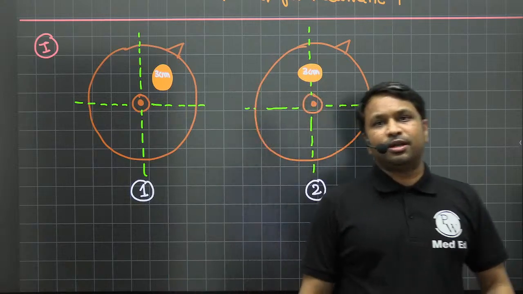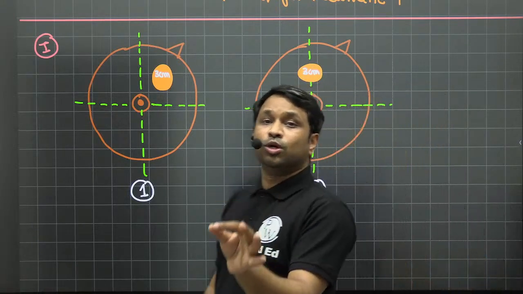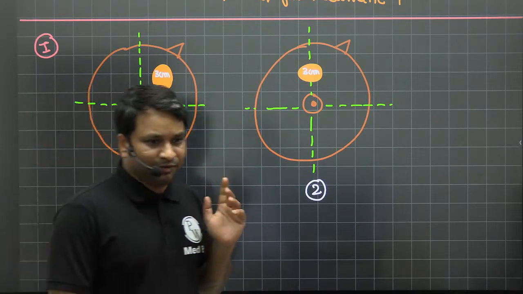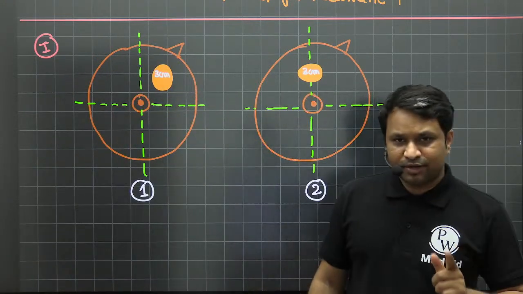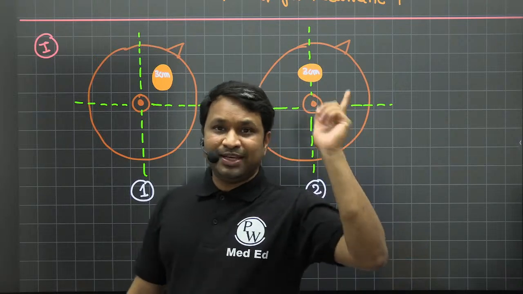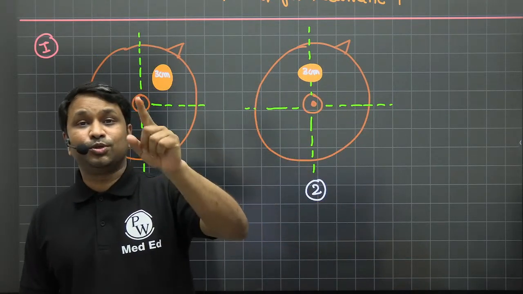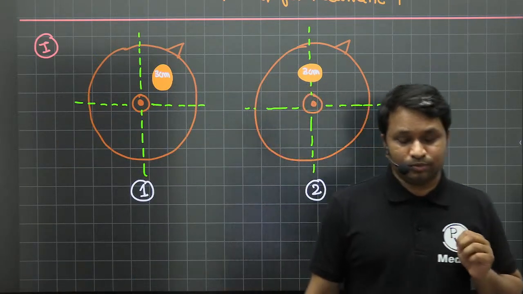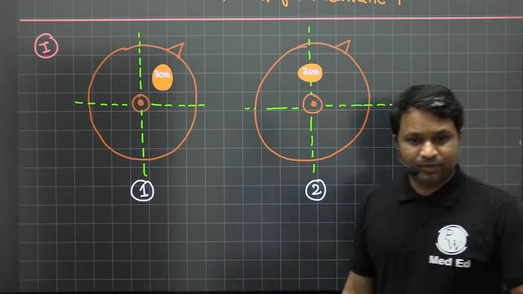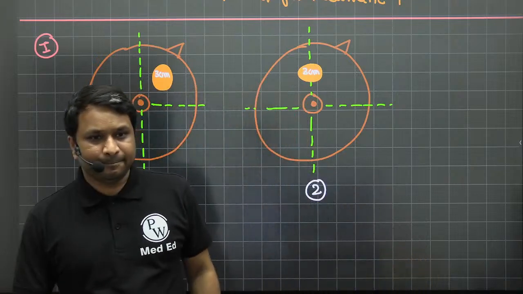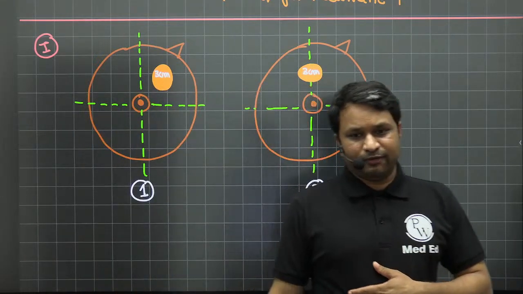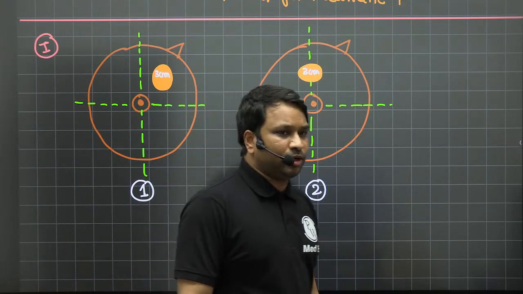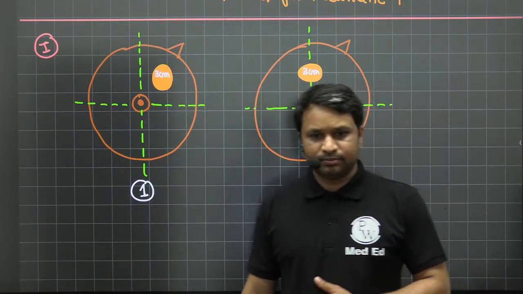Out of patient number 1 and patient number 2, in which patient would you like to do a breast conservative surgery? A quick feedback. If you are watching live, I would appreciate a small feedback from you. Out of these two patients, in which patient do you think we should do breast conservative surgery? Is it patient number 1 or patient number 2? We have just learned the indications, no? Quick feedback. In which would you like to do a breast conservative surgery?